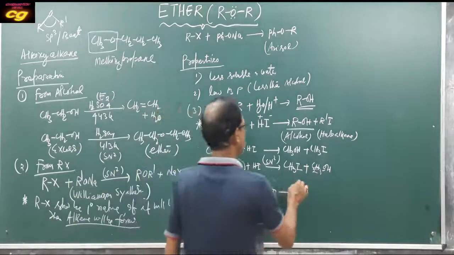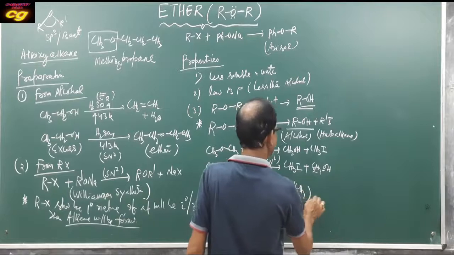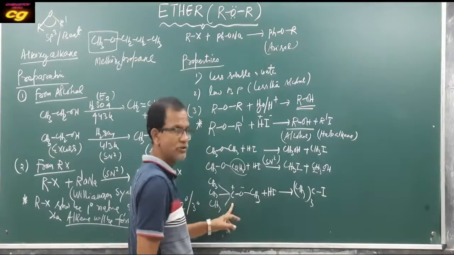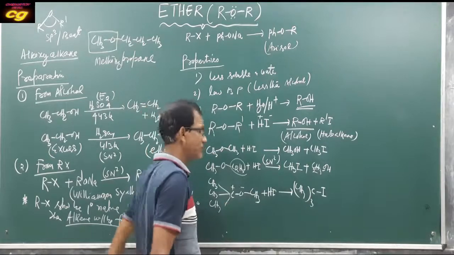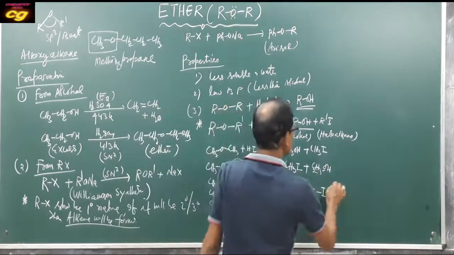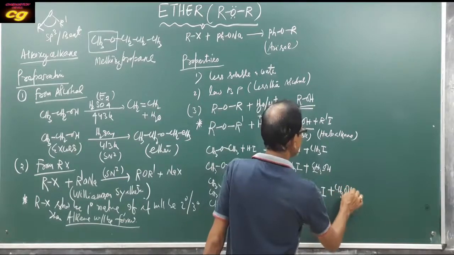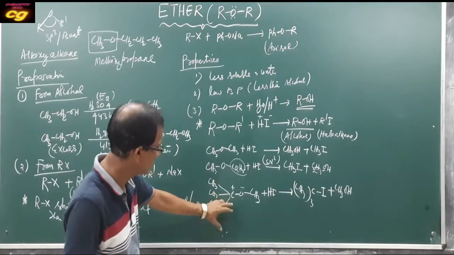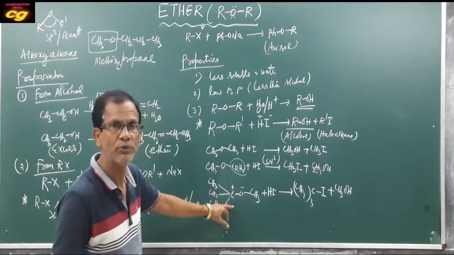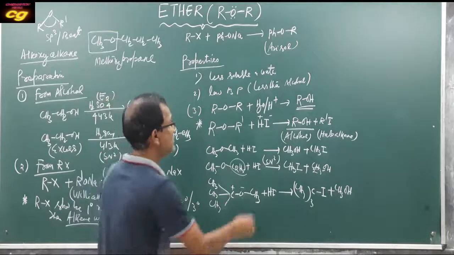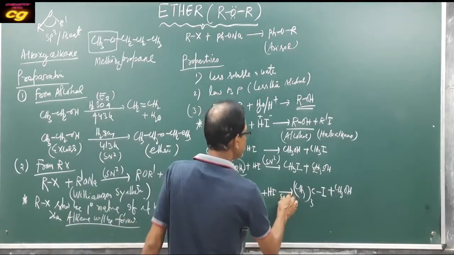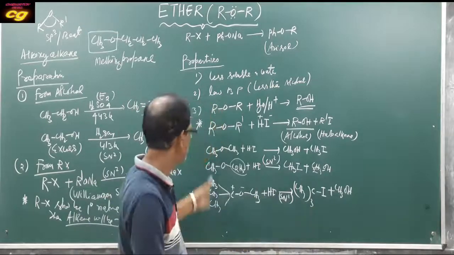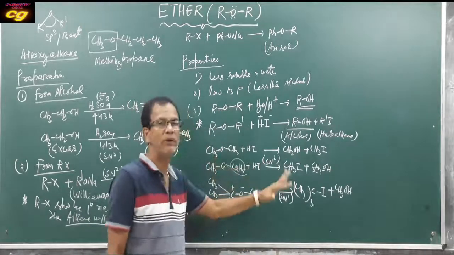So the result will be a tertiary haloalkane, plus CH3I, plus a lower alcohol. Here why? Because a stable carbocation is produced. That's why you can say this is the SN1 mechanism. If a stable carbocation is produced, that is the SN1 mechanism. If the carbocation is not stable, that is the SN2 mechanism.